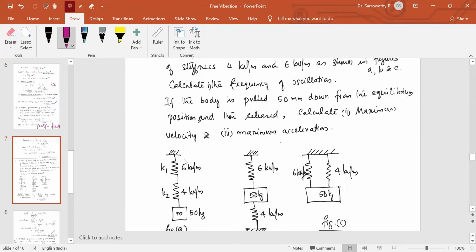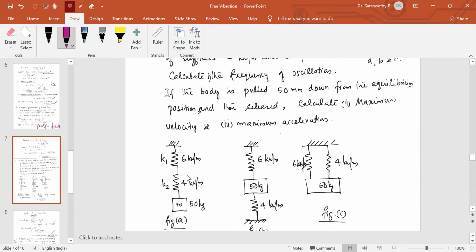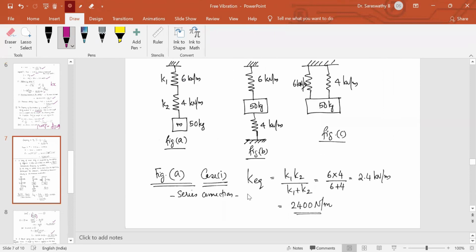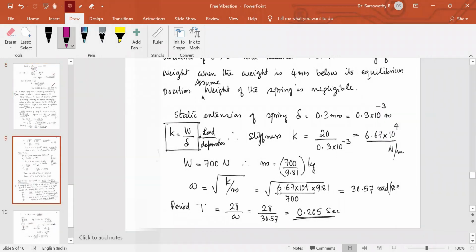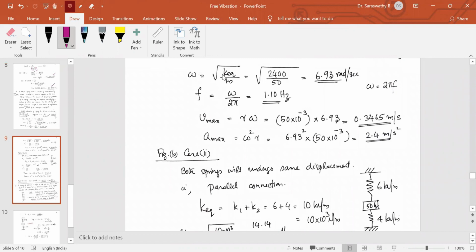Case 1, two springs of stiffness 6 and 4. These are arranged in series. So what will be the equivalent spring stiffness? 1 by K1 plus 1 by K2 is equal to 1 by K equivalent, or K equivalent equals K1 K2 by K1 plus K2. Once we get the equivalent spring stiffness, omega is equal to root of K by M. We'll get the angular frequency in radians per second.